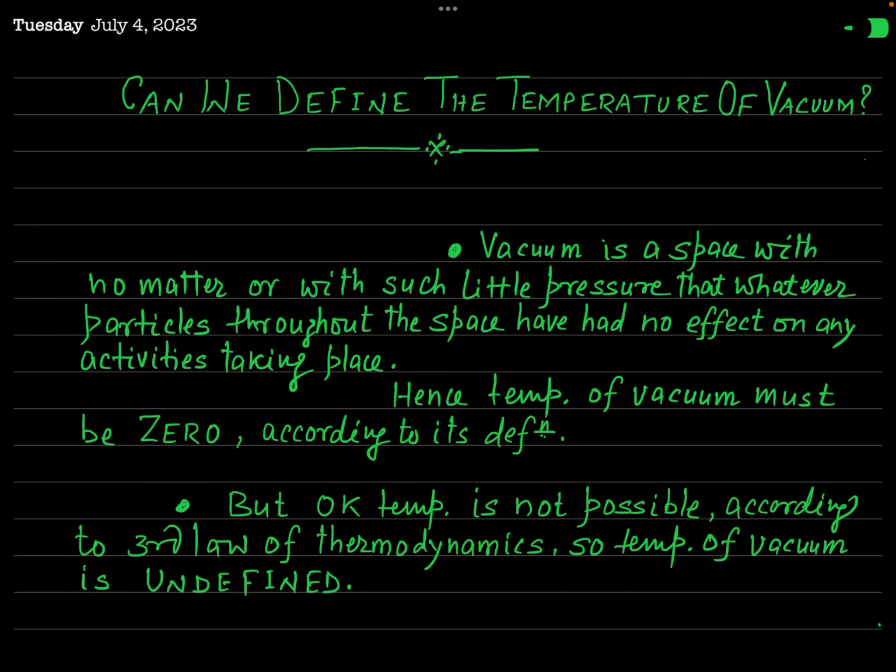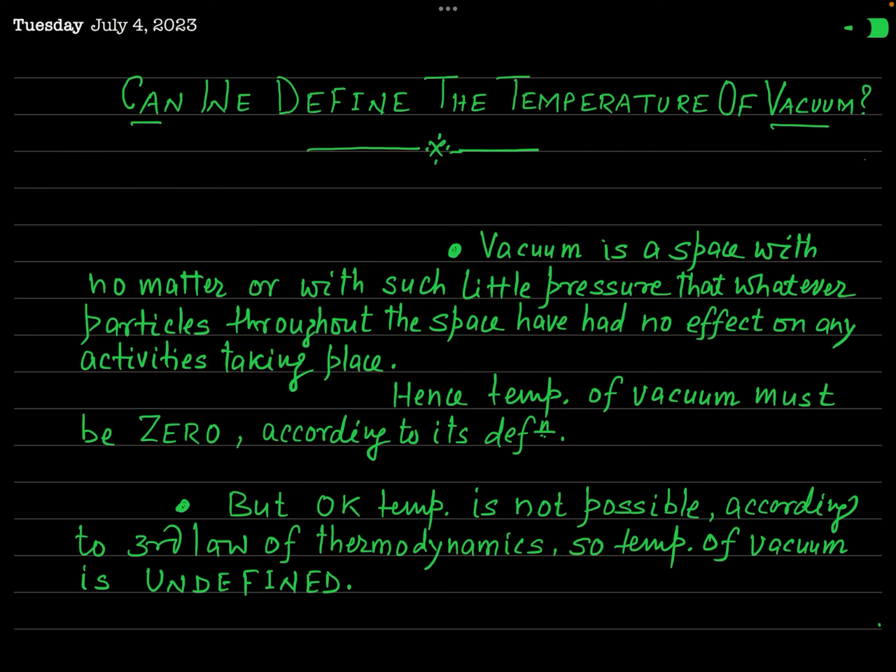In a few minutes, I am going to give you the answer to a very important question. And what is that question? The question is, can we define the temperature of vacuum? Have you understood? Can we define the temperature of vacuum or free space? The answer is yes. We can measure the temperature of vacuum.